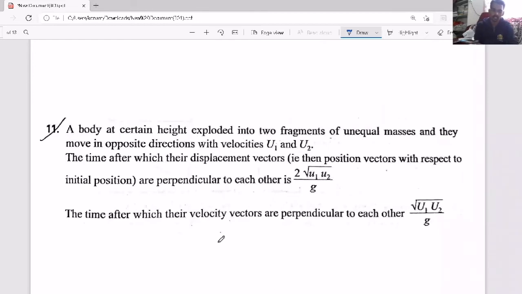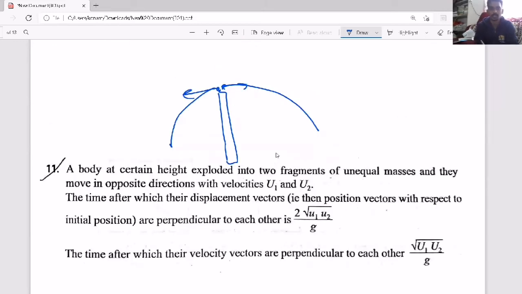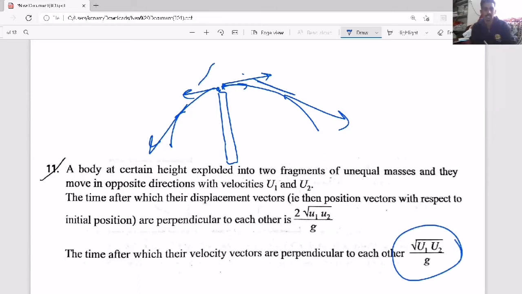Now, this is one important case. From a particular height, one particle you throw like this, another particle you throw like this. Then it will go like this, it will go like this. Now, what they are asking is: u1, u2 are initial velocities, then the time after which their velocities become perpendicular. At a particular instant, this is the velocity, this is the velocity. Now these two are perpendicular after this much time. The time after which their velocities are perpendicular is this one.